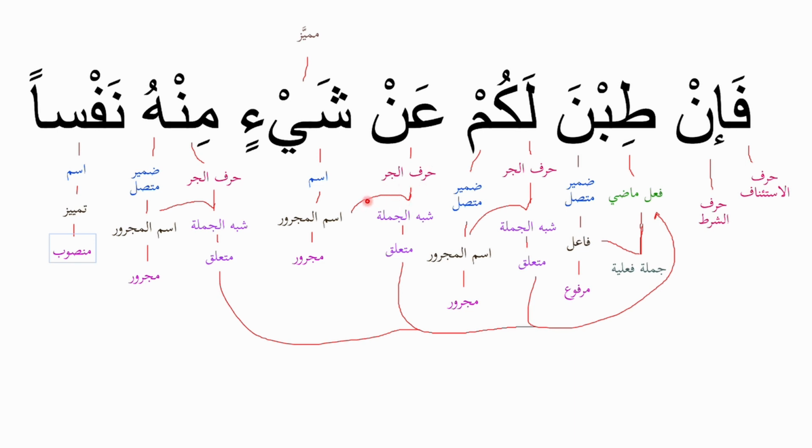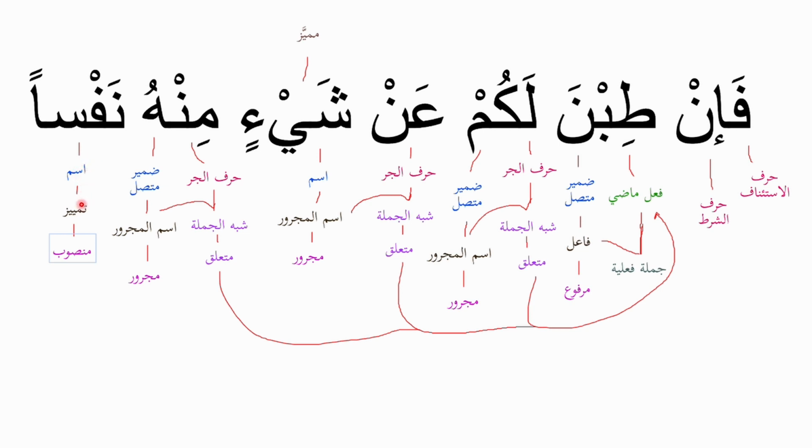عن is حرف الجر. شيء is a noun and its role is اسم المجرور in the state of jar. The حرف الجر and اسم المجرور becomes شبه الجملة and also متعلق, connected to the verb also. من is حرف الجر. Who is ضمير متصل, attached pronoun. Its role is اسم المجرور in the state of jar. The حرف الجر and اسم المجرور together becomes the شبه الجملة and متعلق also to the فعل ماضي before it.